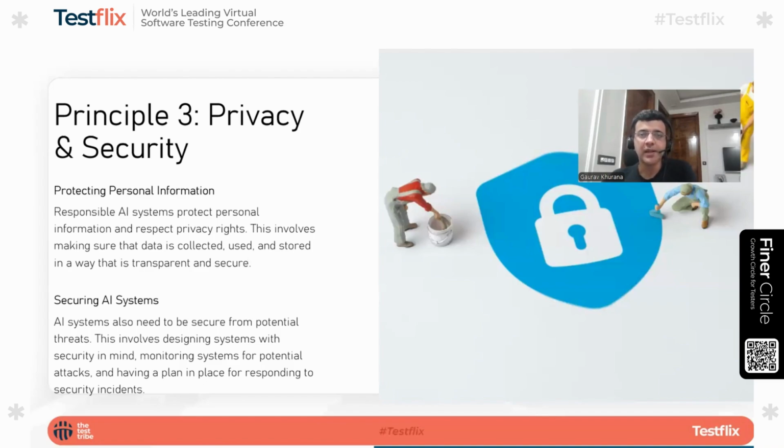For security, for example, let's say there is an AI face recognition system. Somebody should not be able to use my high definition photograph to unlock the system. That's a security breach. So testers should play an important role over here as well.